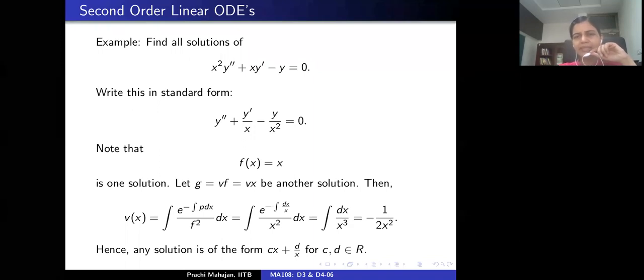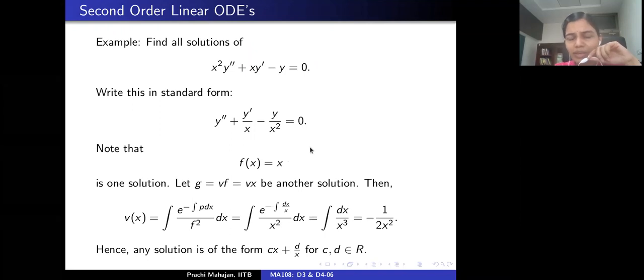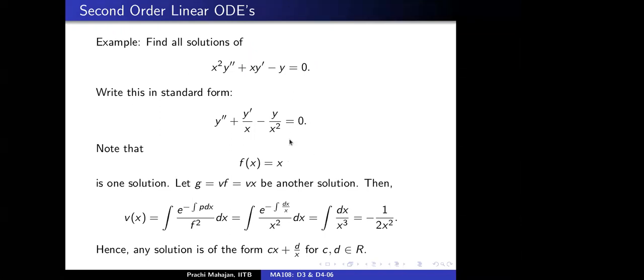Correct? Is that okay? Ma'am, I have one doubt. Yes. We are writing that G is equal to V of X, and then we are doing all of this. But in the initial assumption, we assumed that P and Q are continuous, but here P and Q are not continuous, no? No, P and Q are continuous. Where? You didn't specify the interval here.